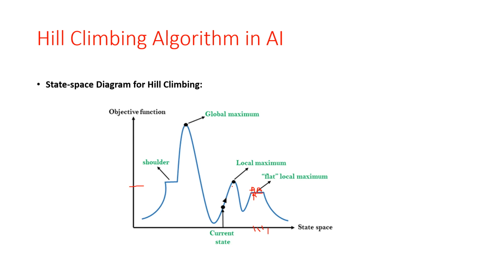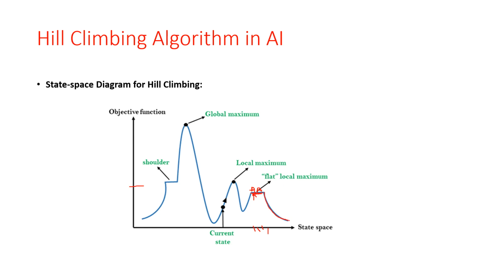And the last thing is the shoulder. It is a plateau region which has an uphill edge. So what is the difference between the flat local maxima and the shoulder? There is a flat region, and there is also a flat region in the shoulder, but after the flat region we have this type of slope.